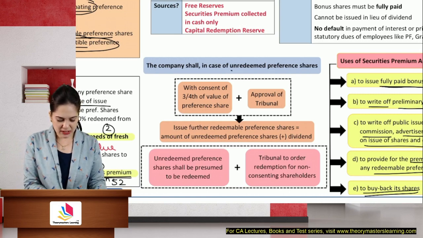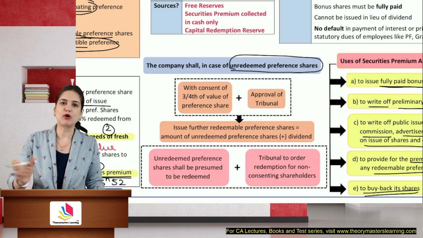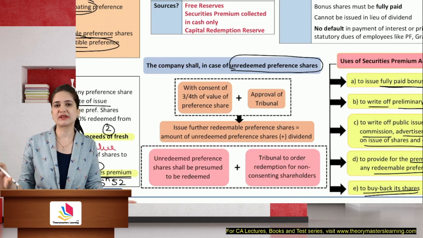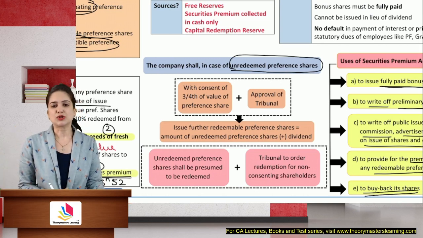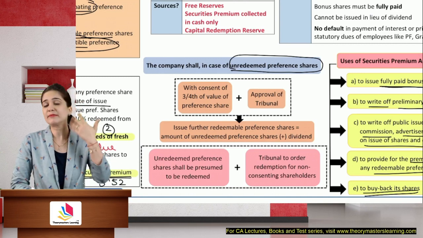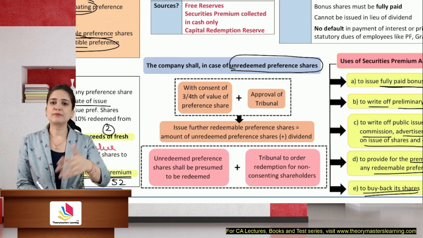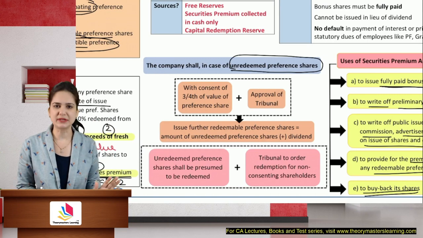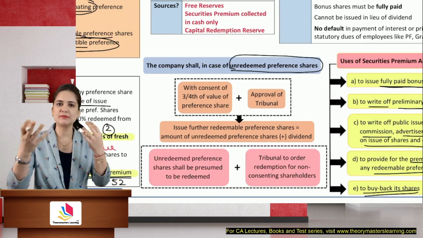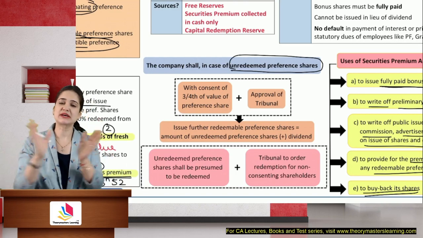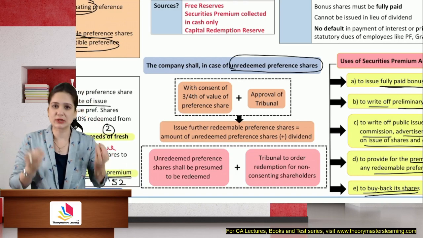In case of unredeemed preferences, now it is not possible for the company to arrange for money always. What if there is a COVID like situation, there was not enough business, all my cash reserves have depleted, I don't have money. So law says that if you are not able to redeem the preference shares, then you can give them an option to subscribe for more preferences instead of the earlier ones, and earlier ones will automatically be deemed to be redeemed. So it's like an exchange offer. Give me your old preference shares, take new, I will redeem after 2 years, I will give you dividend for those 2 years, so give us more time.